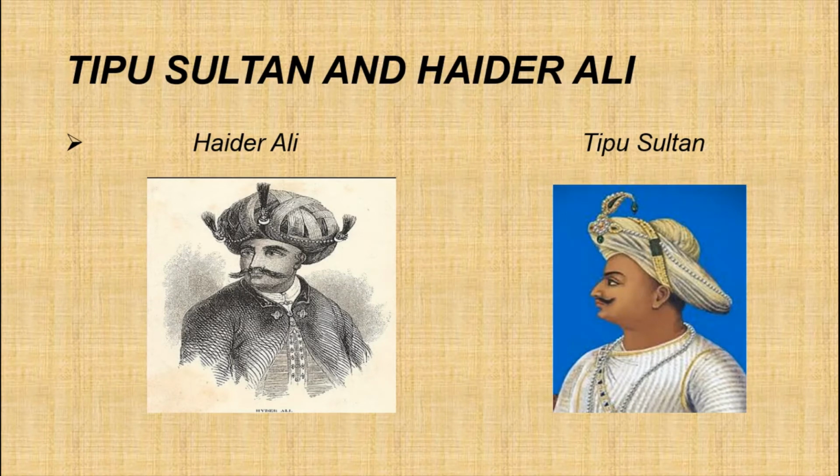First war took place in the year 1767 to 69. Then second war took place in the year 1780 to 84. Then third Anglo-Mysore war took place in the year 1790 to 92. And the fourth Anglo-Mysore war took place in the year 1799. You know, the fourth Anglo-Mysore war, also known as the Battle of Seringapatam.